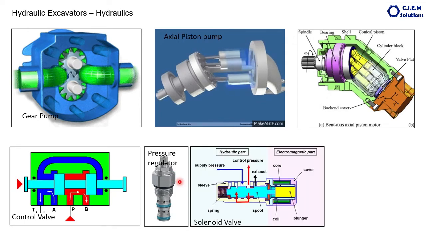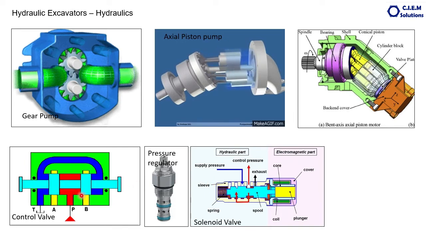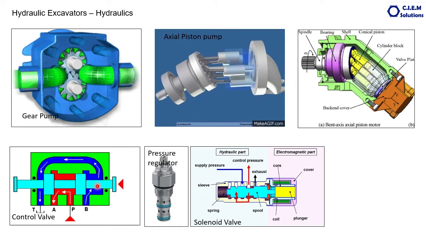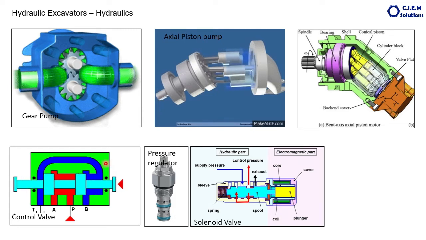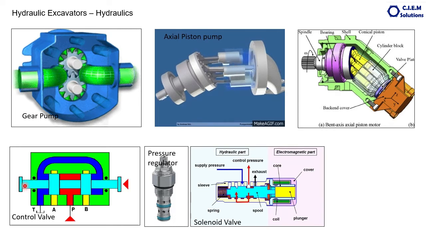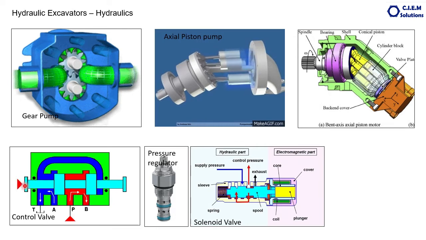Another component of the hydraulic system is the solenoid valve. We discussed this control valve. There is another device to operate it, that is, to push or pull this spool. This is called the spool. The moving one is the spool. This is the block. These are the oil passages. So there should be a device to actuate the spool to move forward and reverse as per our requirement.